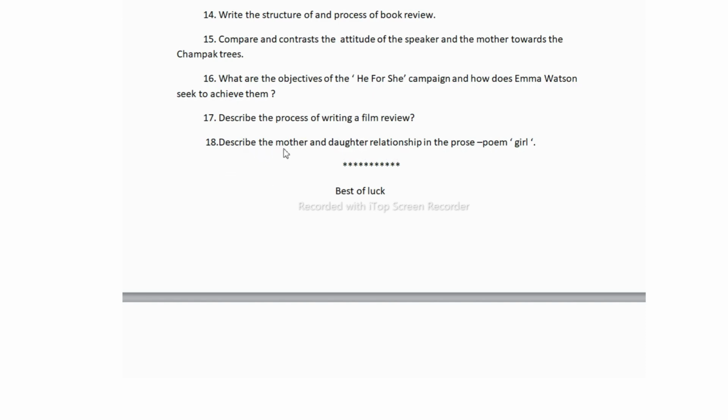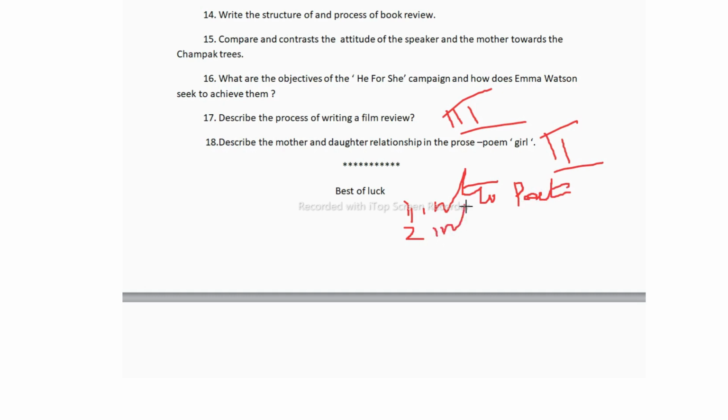Now the 18th question: describe the mother and daughter's relationship in the prose poem Girl. This question is from unit 2, and the other one is from unit 3. Here you have to write the relationship between mother and daughter. You have to use the same format. First you have to give the intro of the poet or author. Then you have to write the intro of the poem or prose, whatever it is. Then third, you have to write the summary. Then fourth, you have to give the conclusion.